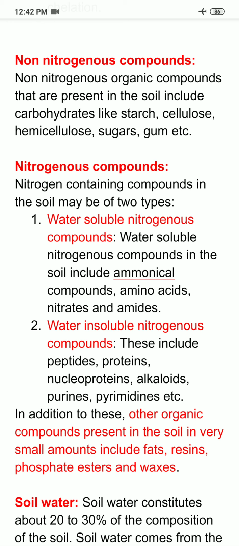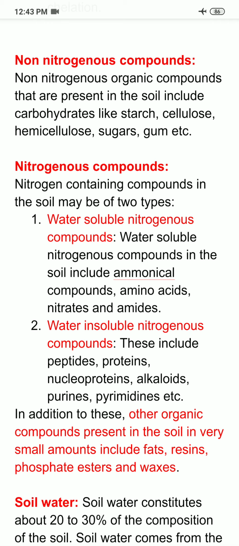organic matter in the soil. And in continuation to that, I mean to say that organic matter of the soil may further contain non-nitrogenous compounds. As you can see on the screen, I have given the heading non-nitrogenous compounds. I told you earlier that organic matter mainly consists of humus, which is divided into three groups: humic acid group, fulvic acid group, and humine, depending on the molecular weight. But the organic matter may also consist of some non-nitrogenous compounds along with some nitrogenous compounds.